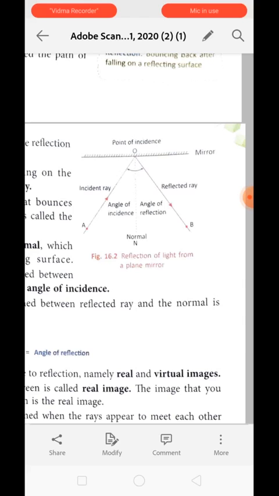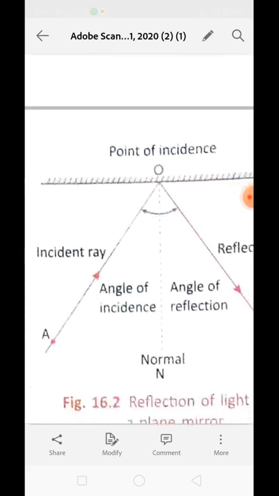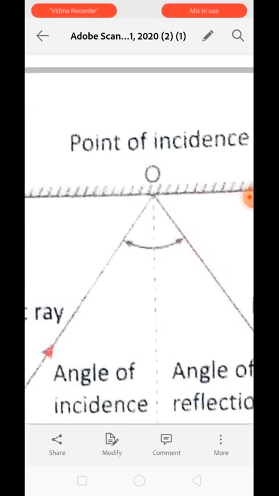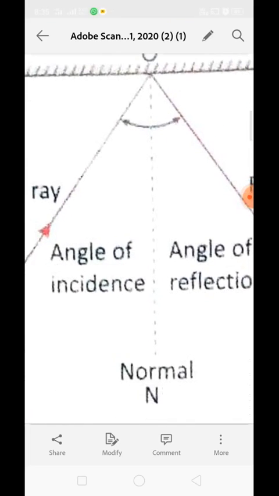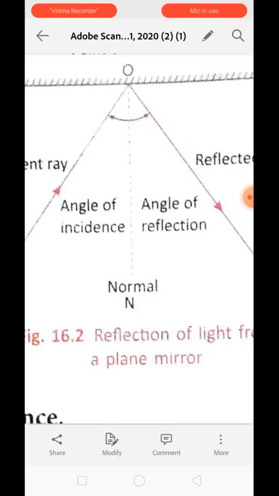So the normal is an imaginary line which is coming out from the point of incidence. It is always making a 90-degree angle with the reflecting surface. Understood what is normal? Over here you can see it is coming out from the point of incidence to N. It is ON, which is the normal.